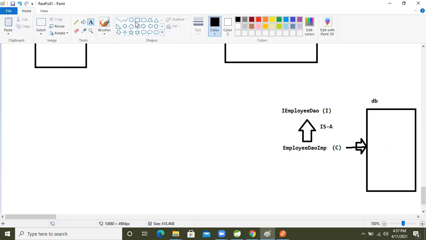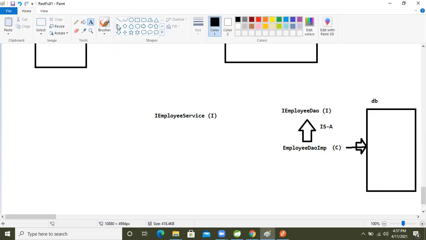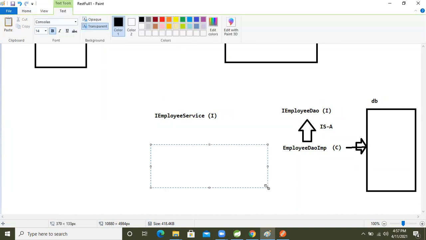So now, fine, guys. After that, here the service class is there, the service layer. Employee service. This is also nothing but an interface. After that, come here.